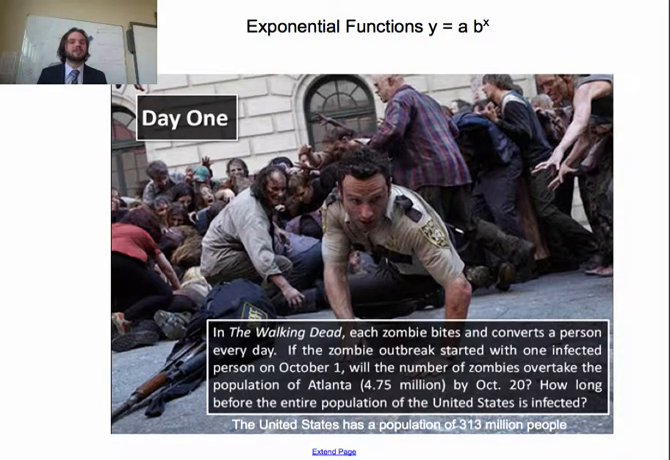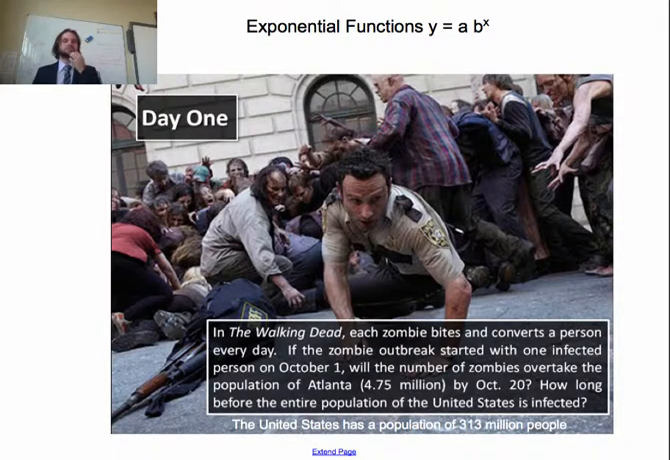Now, by tomorrow's class, I want you to try your best and see if you could come up with a solution to this. We're going to go over it a bit more in class. So here we go. In the show The Walking Dead, let's say one zombie bites and converts one person a day. Okay, so each zombie only bites one person and converts them each day. So let's say the outbreak started in Atlanta. Now, if one zombie is infected on October 1st, will the number of zombies overtake the population of Atlanta, which is around 4.75 million, by October 20th?